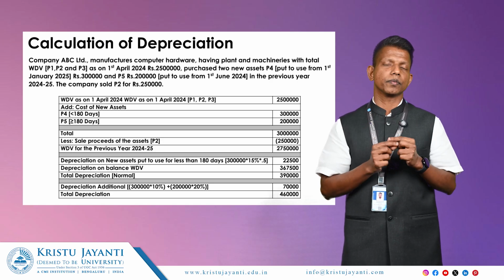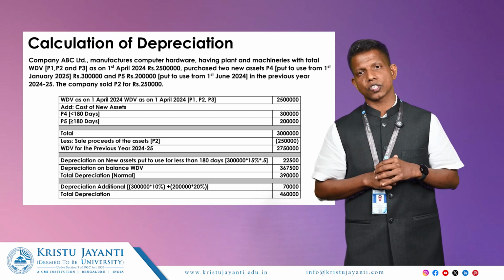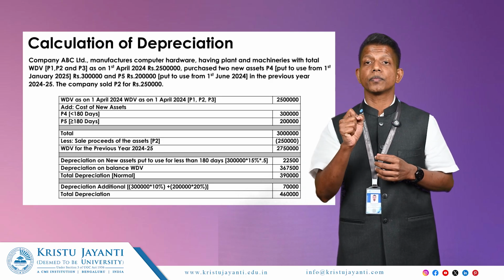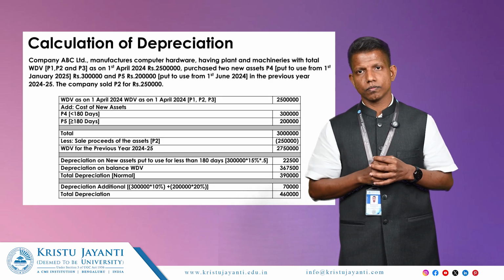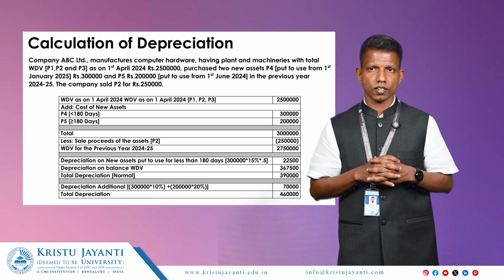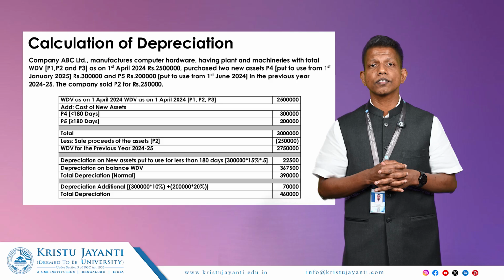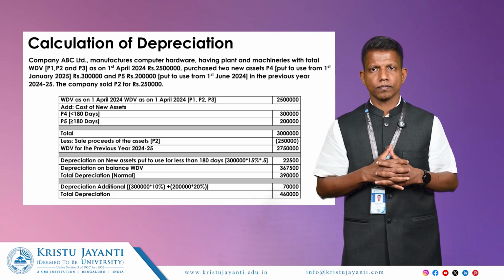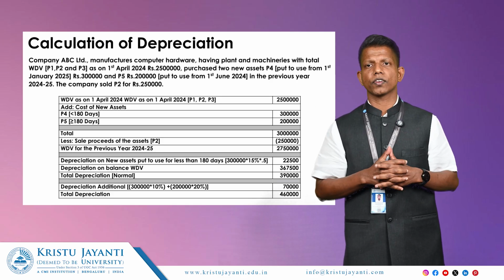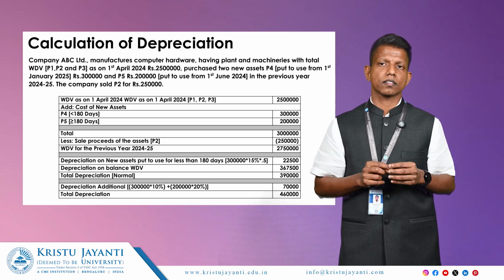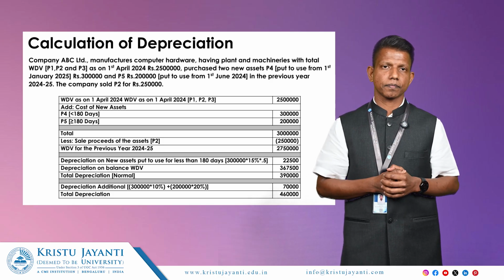First we need to calculate depreciation on the cost of the new asset which is put to use for less than 180 days, 3 lakh into 15% into 1/2. That is, half of the normal rate of depreciation is applicable. We get 22,500. And on the balance WDV, we apply 15%, we get 3,67,500. The total normal depreciation is 3,90,000.